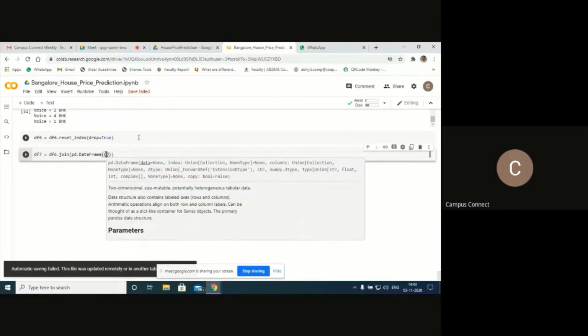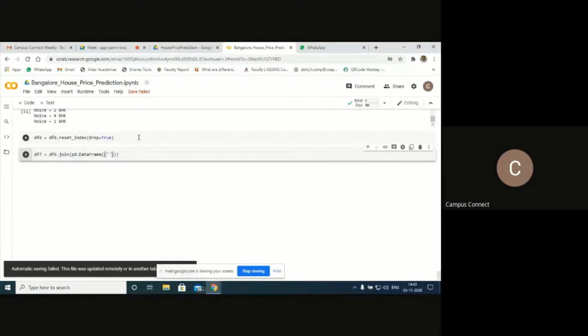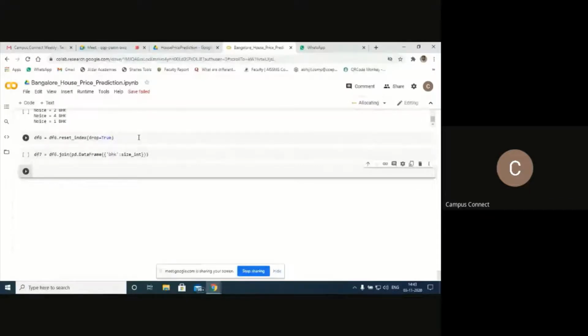Okay, bhk should be replaced with size int. Size. Let's try to run this one. Hold on for a second. So hope it has executed.